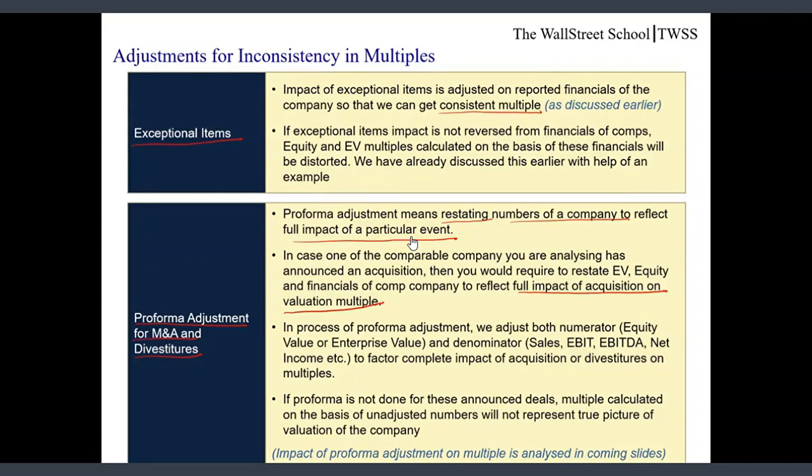In the process of pro forma adjustment, we adjust both numerator, which includes equity or enterprise value, and denominator, which includes sales, EBIT, EBITDA, net income, etc., to factor complete impact of acquisition or divestitures on the multiple. If pro forma adjustment is not done for these announced deals, multiples calculated on the basis of unadjusted numbers will not present true picture of valuation of the company. Friends, impact of pro forma adjustment on multiple is analyzed in the coming slides.